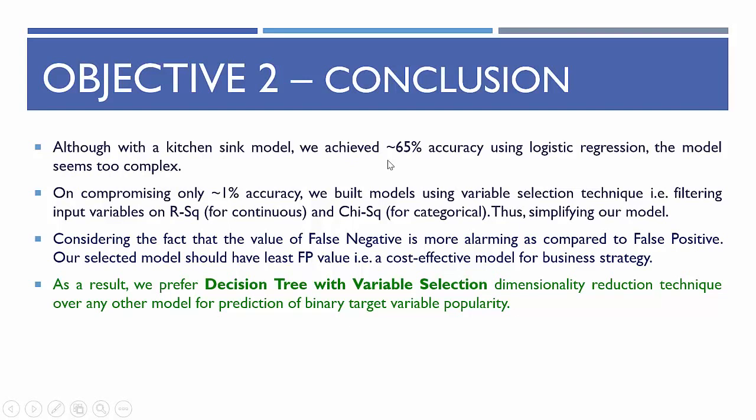The kitchen sink model gives a very high accuracy, 65% on logistic regression, because it used 71 attributes, so it was too complex, while we compromise only 1% accuracy. When we built using a variable selection technique, the model became very simple. Considering that false negatives are more alarming than false positives, the selected model should have the fewest false negatives, which is more cost effective for business strategy.